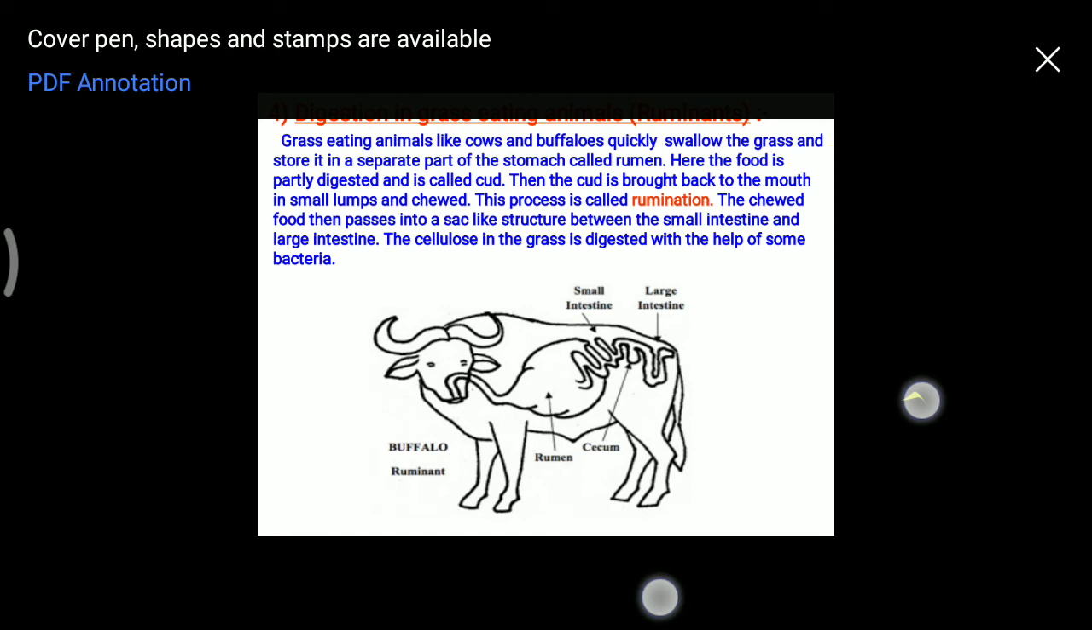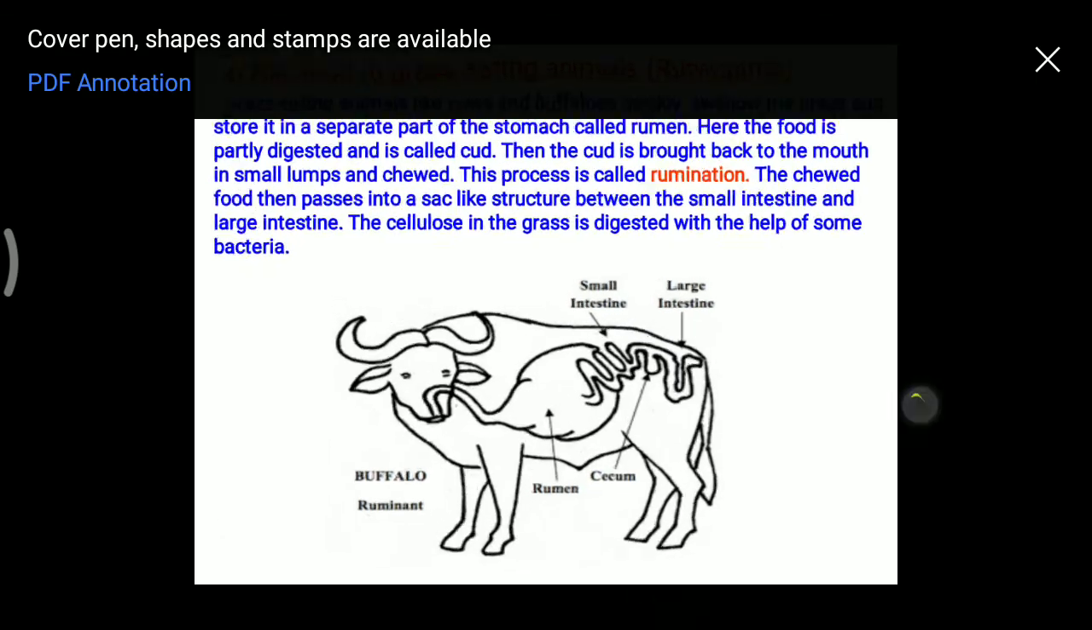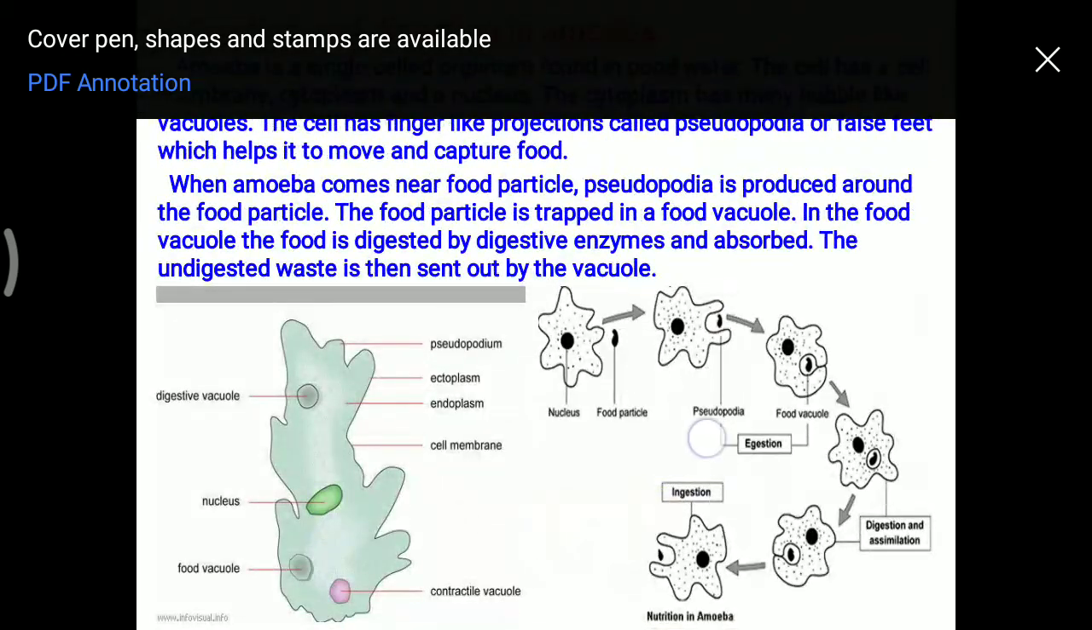After some time this cud is brought back into their mouth in small lumps and chewed again. This process is known as rumination. Now the chewed food then passes into a small sac-like structure between the small intestine and large intestine, where the cellulose in the grass-eating animals is digested with the help of some bacteria.